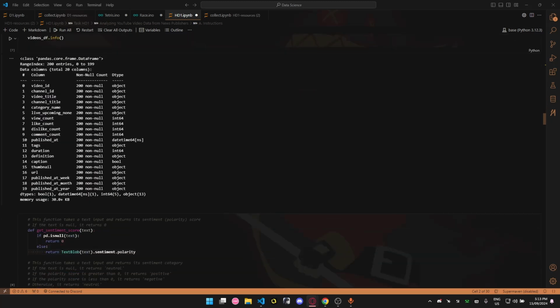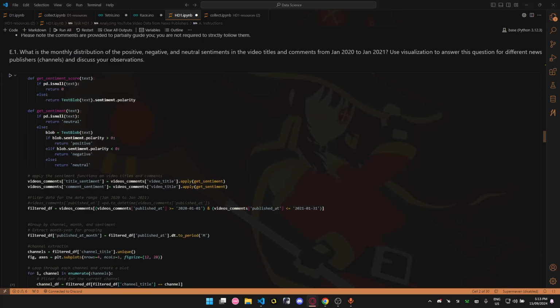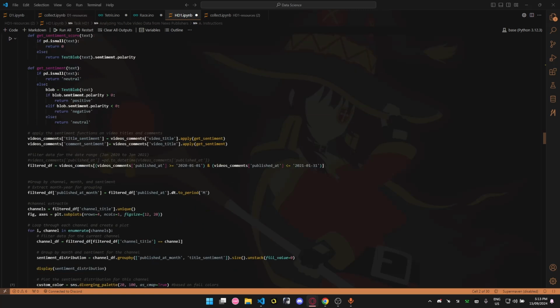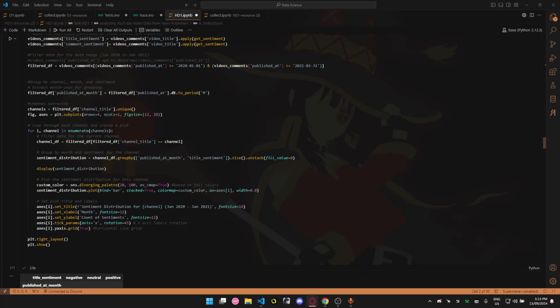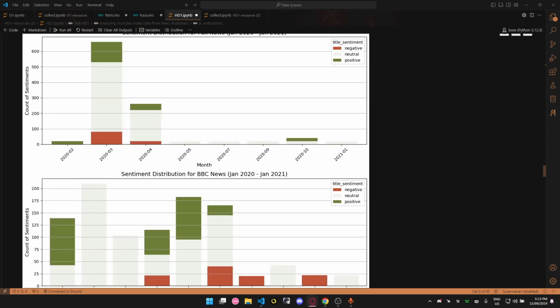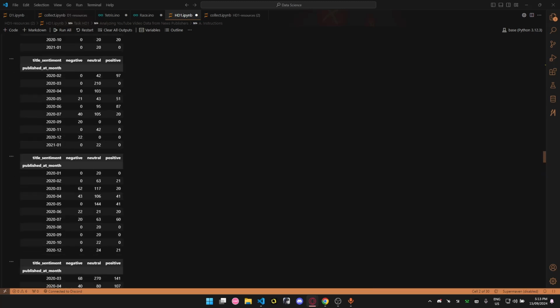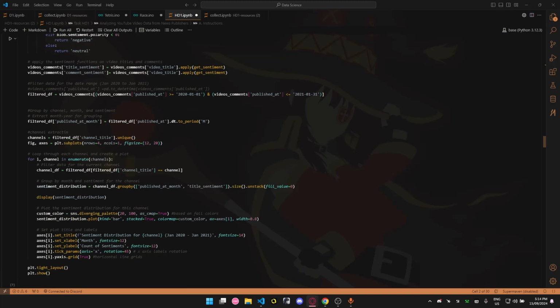Let me go through one of the difficulties I had with this task. It was about creating the colors for the graph. I needed to go through some documentation and search if I could change the colors. There are plenty of examples and some default colors we can use, but those colors are not good.